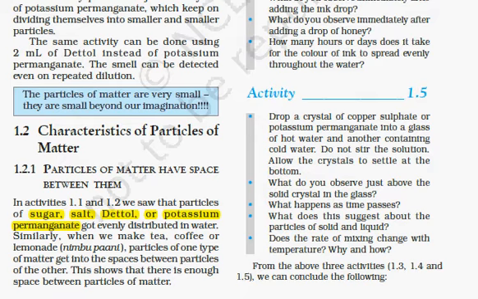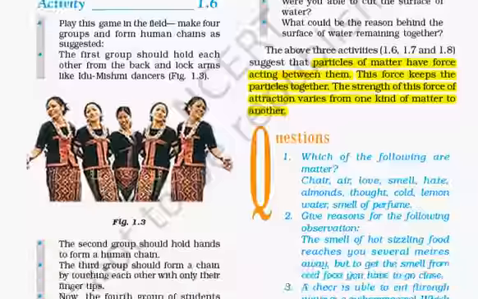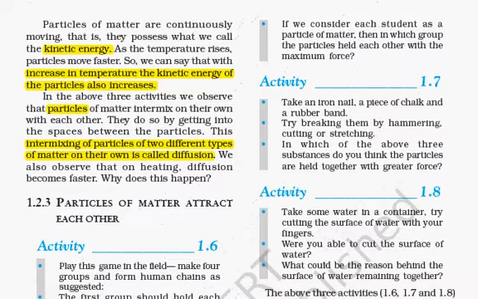For example, if it is a solid, then the space is less. If it is a liquid, then it is more than the space in a solid, and in gaseous states the space is the largest. One more fact is that these particles are continuously moving, and they move because of the kinetic energy they possess.